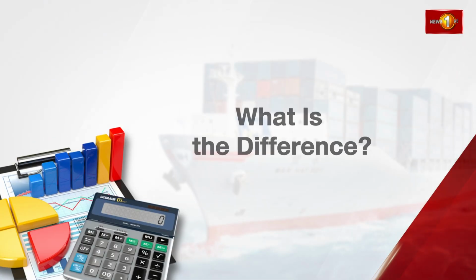What is the difference? For example, if you want to purchase some item, goods or services from another person for 100 rupees, for that product you have to pay not only that 100 rupees, but the VAT portion, that is 18% VAT, also should be paid. But within that SVAT system, it is not necessary to pay that VAT portion, but you have to issue a credit note for that VAT portion.